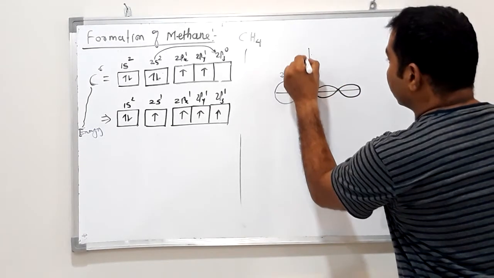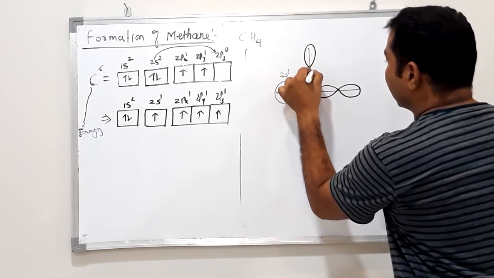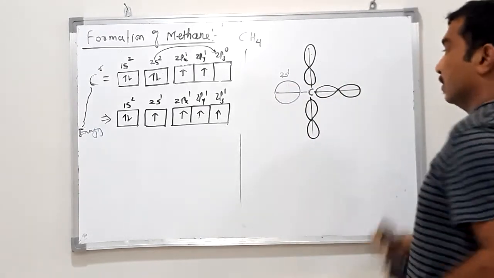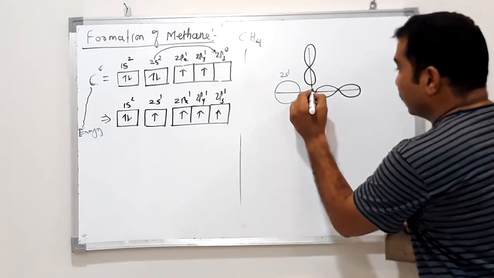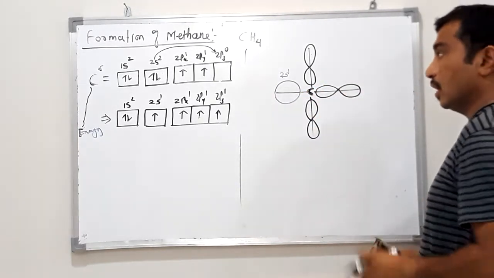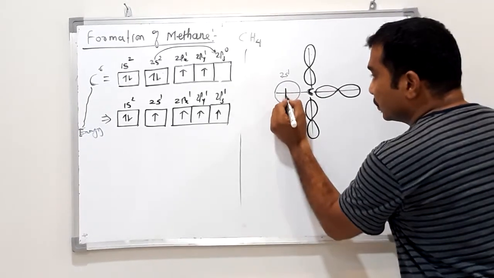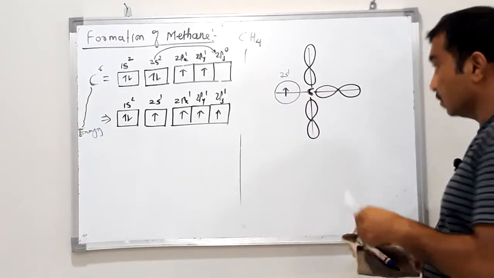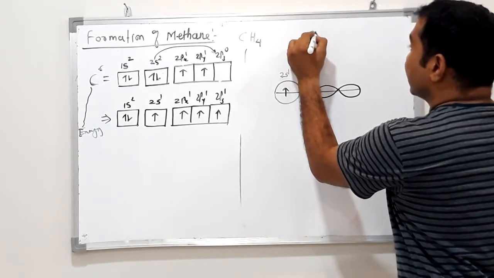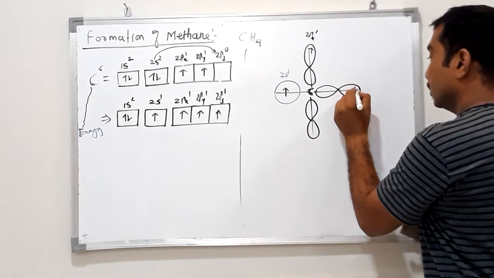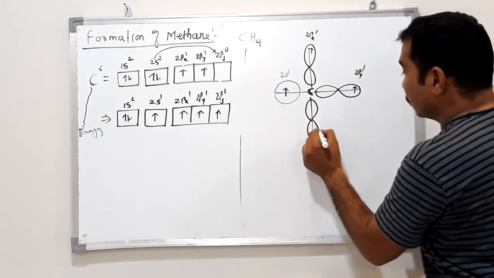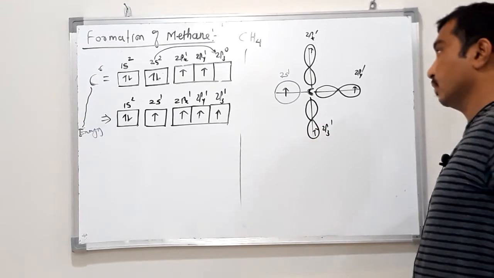Just imagine carbon having 4 singly filled atomic orbitals. Out of these 4, one is 2s1, another is 2px1, third is 2py1, fourth is 2pz1.